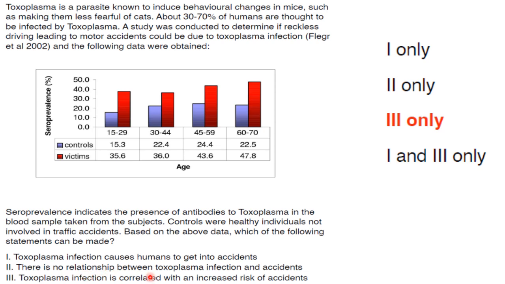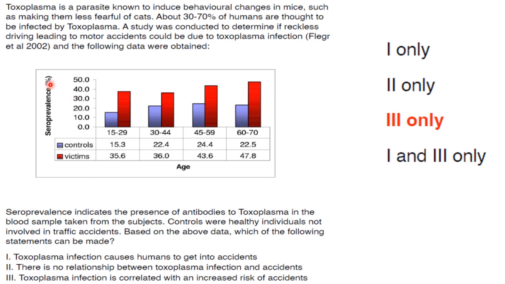There is no relationship between toxoplasma infection and accidents. There is a relationship, because toxoplasma will cause fearlessness. Because of fearlessness, there is reckless driving and accidents happen. So it is not a direct relationship. It is an indirect kind of relationship. Then, toxoplasma infection is correlated with an increased risk of accident. That is correct.